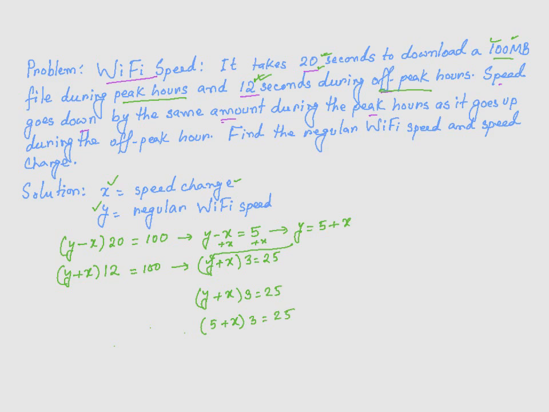Then I can divide both sides by 3. These 3 and 3 cancel out. That gives me 5 plus x is equal to 25 over 3.